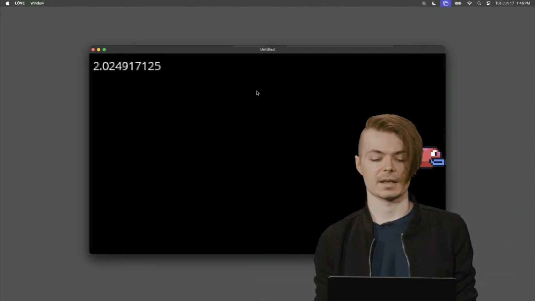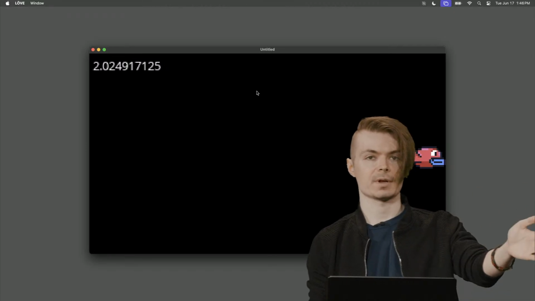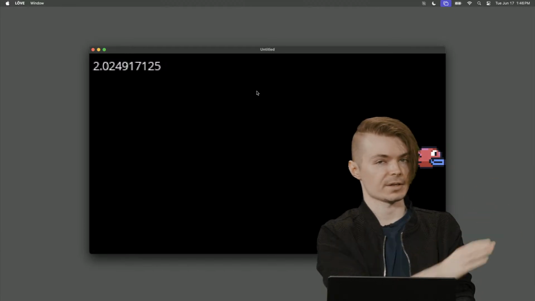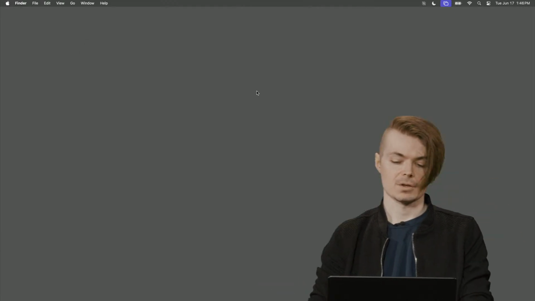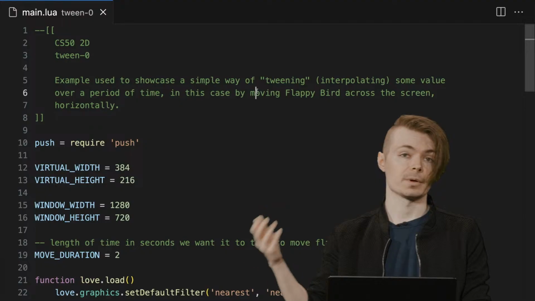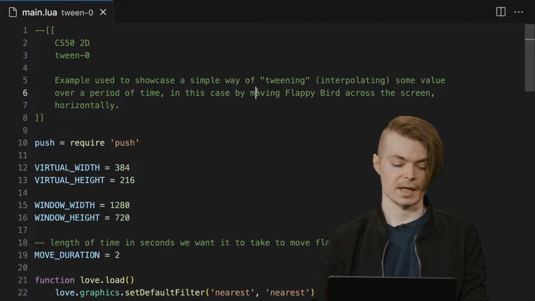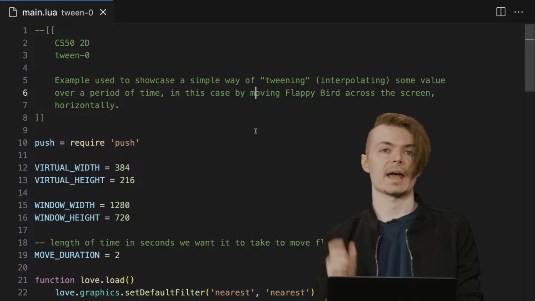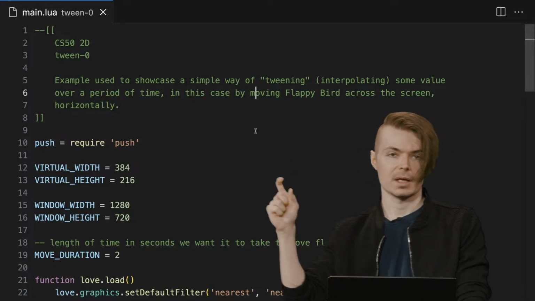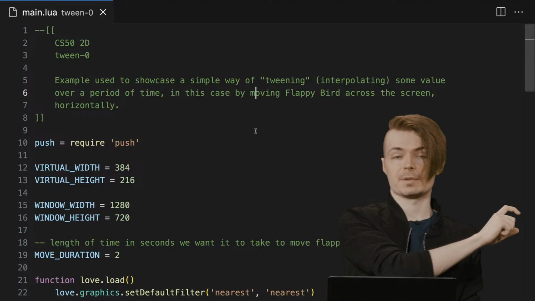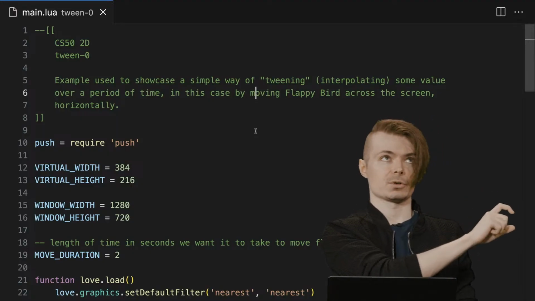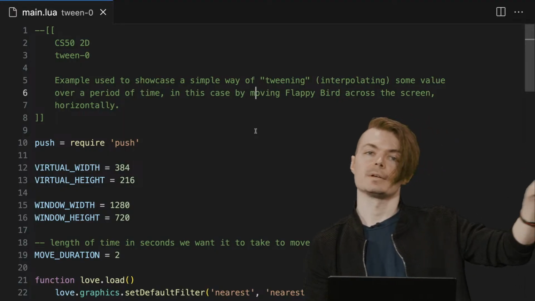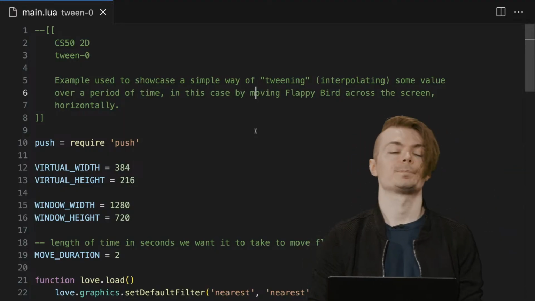Here, we're actually deciding, I want this bird to move from the left of the screen to the right of the screen over 2 seconds, concretely. We don't really have a way to solve that yet. So I posit there's a way to do it naively and crudely. We could say the bird's x position is going to start at 0, and we want its x position to end at virtual width minus its width, because that'll account for its width touching just against the wall.